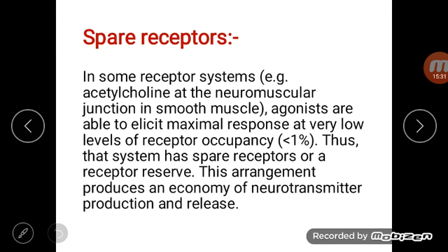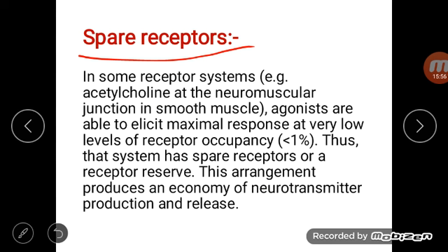The next point is spare receptors. Spare means reservoir. In some receptor systems, for example acetylcholine at the neuromuscular junction in smooth muscle, agonists are able to elicit maximal response at very low levels of receptor occupancy.